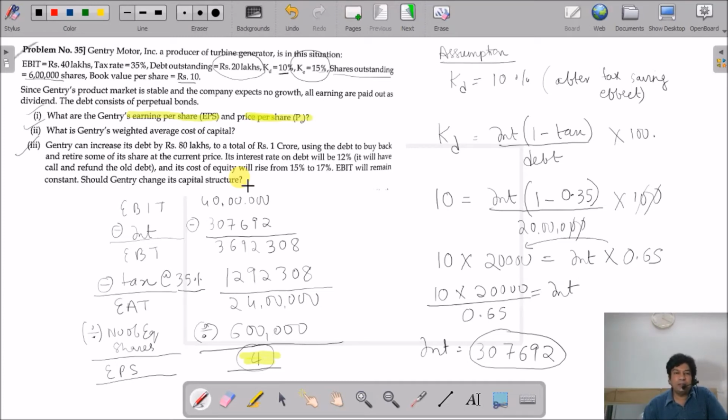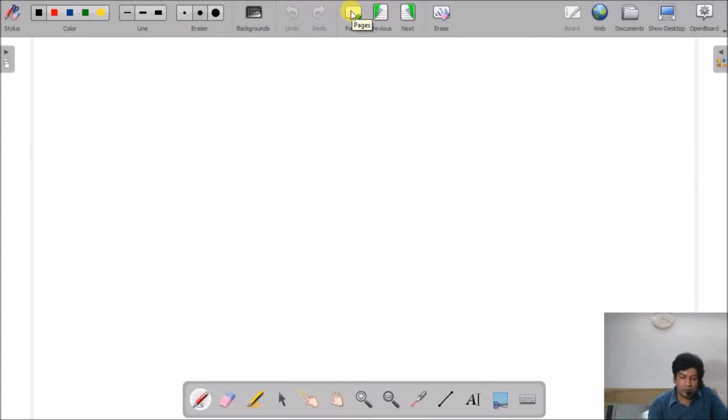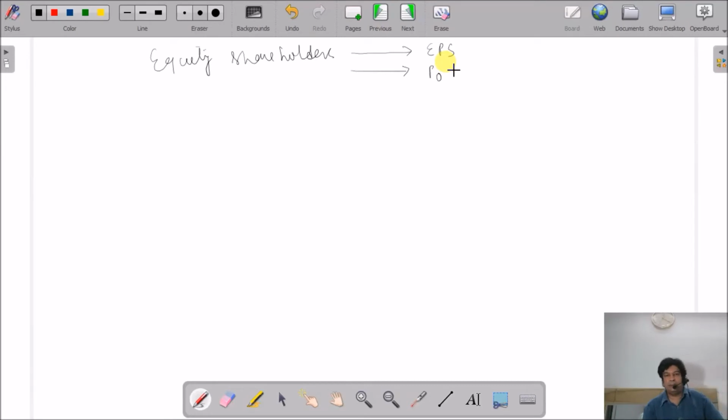These are the two critical factors for the equity shareholders to take the decision.